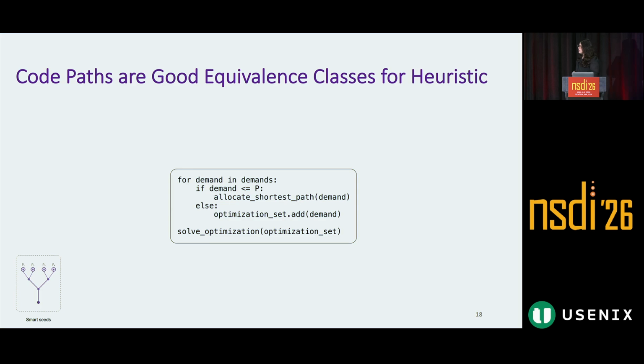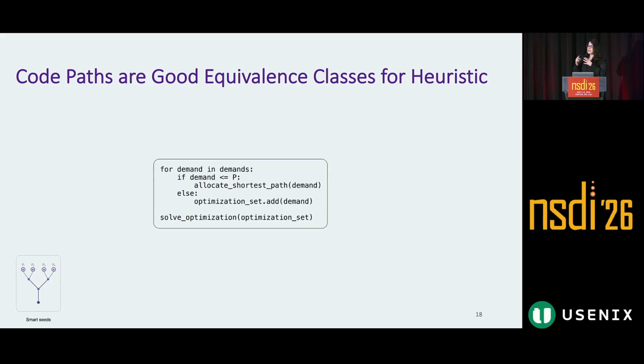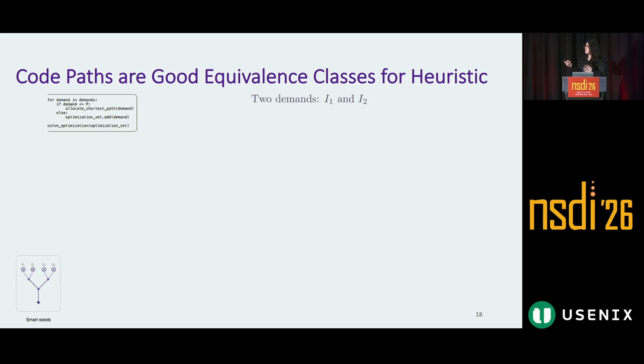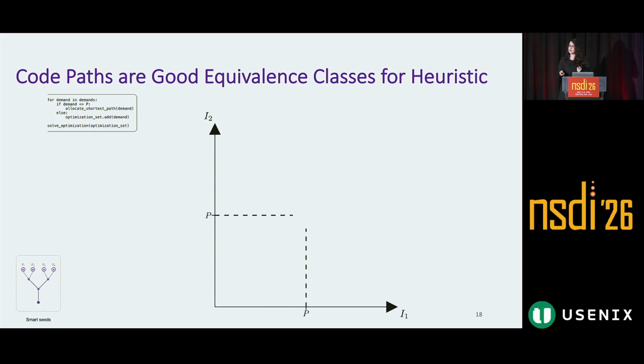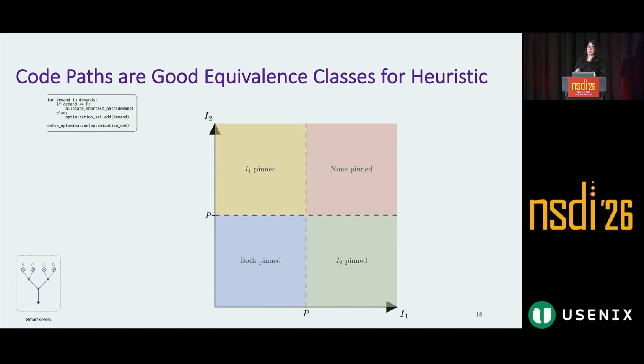Remember, in the demand pinning, we had an if-else branch based on the value of the demand compared to a threshold. This effectively splits the input space into multiple code paths. So for two demands, I1 and I2, we have 4 different code paths where both of them are pinned, only I1 or I2 is pinned, or none of them are pinned.